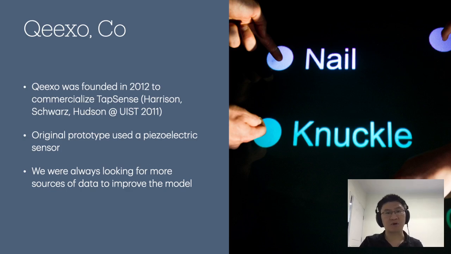So in 2012, Chris, Julia, and I founded a company called Xiao with the broad goal of commercializing rich touch solutions, that is, touch input that goes beyond just finger position. We started with TapSense, a system for distinguishing taps from different finger parts like nail and knuckle taps, that had been published by Chris and Julia the previous year at WIS. Now, our original prototype of TapSense used a piezoelectric sensor to detect the different vibrational characteristics of different taps, but for commercialization we were looking for more sources of data that wouldn't require installing a brand new sensor.